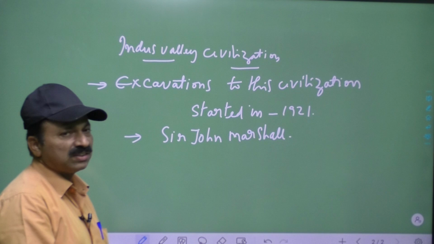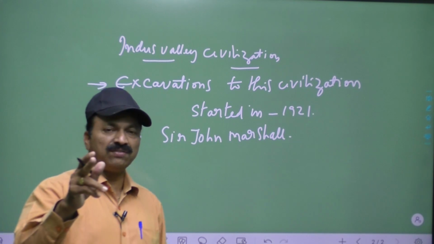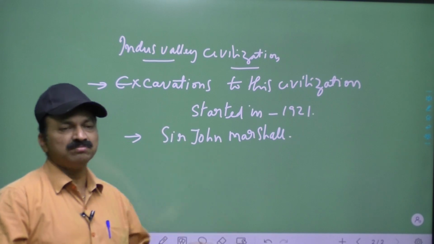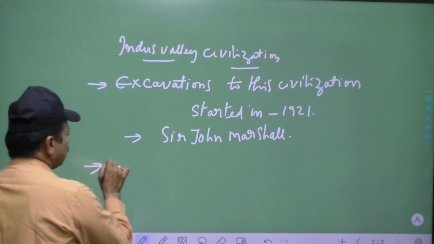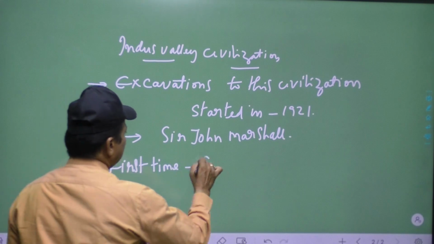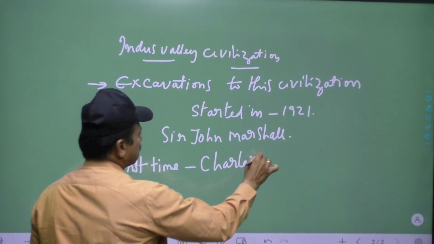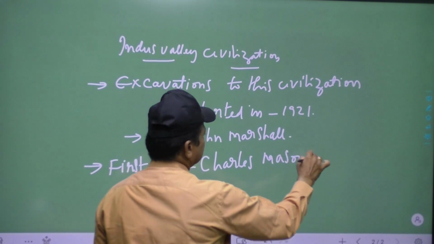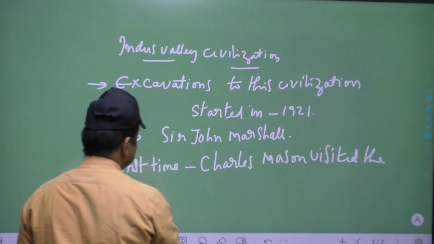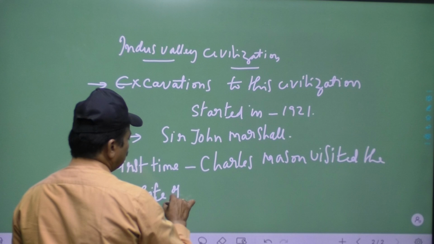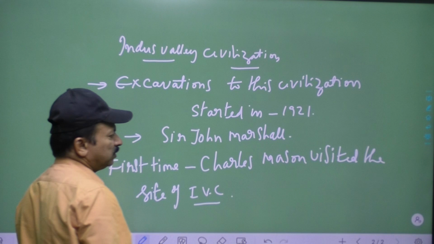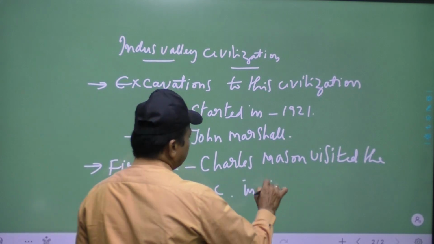But who was the first man to visit the site of Indus Valley? Charles Mason. First time Charles Mason visited the site of IVC, Indus Valley civilization, in 1827.